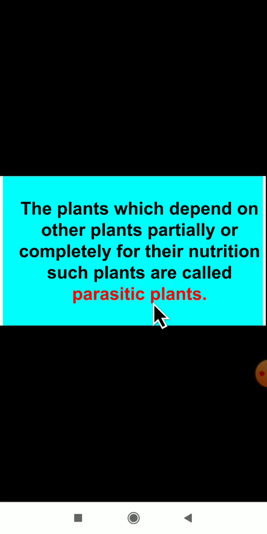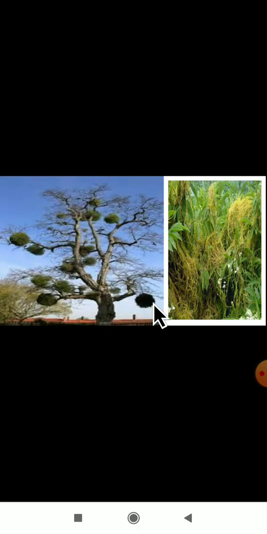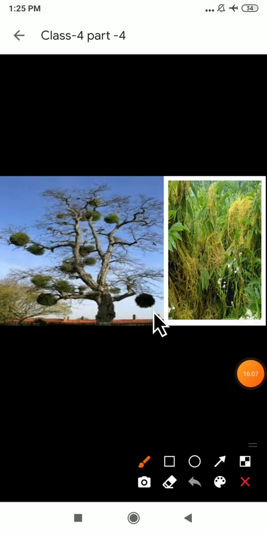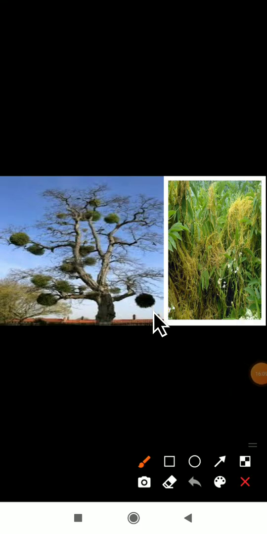What is the meaning of parasitic here? The plants which are depending on another plant for their nutrition purpose. For which purpose? For the nutrition purpose, they are going to depend on other plants. Such plants we are calling parasitic plants. Examples for parasitic plants are Cuscuta and mistletoe. In your textbook they have given mistletoe and Cuscuta as examples of parasitic plants.